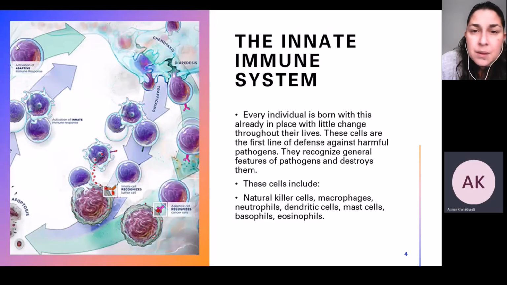The innate immune system gets its name from the fact that we are all born with it already in place, and it changes very little throughout our life. This division of the immune system provides protection by recognizing general features of the pathogens, and it destroys them. Macrophages, for instance, are cells that participate in the innate immune system. They find and kill different pathogens. The natural killer cells as well are another type of immune cells that function to eliminate cells that have become infected.